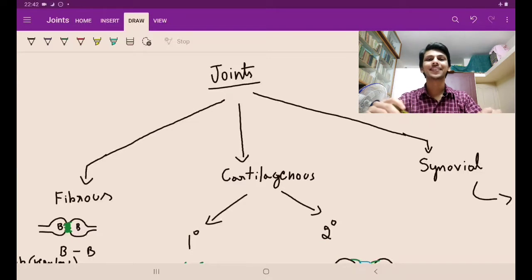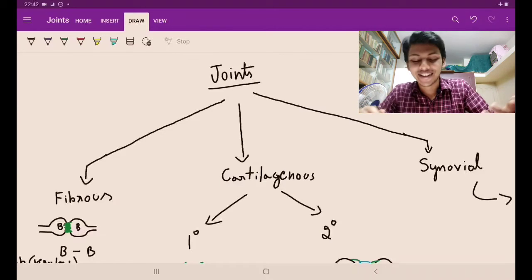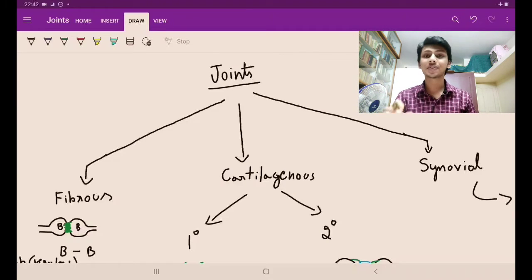This is Ulas. Today we'll be starting with the general anatomy of joints. Guys, this is one of the most ignored topics in anatomy because most people think that remembering names is very boring and it's not so important. So, guys, it has many interesting points. We'll be studying it now.